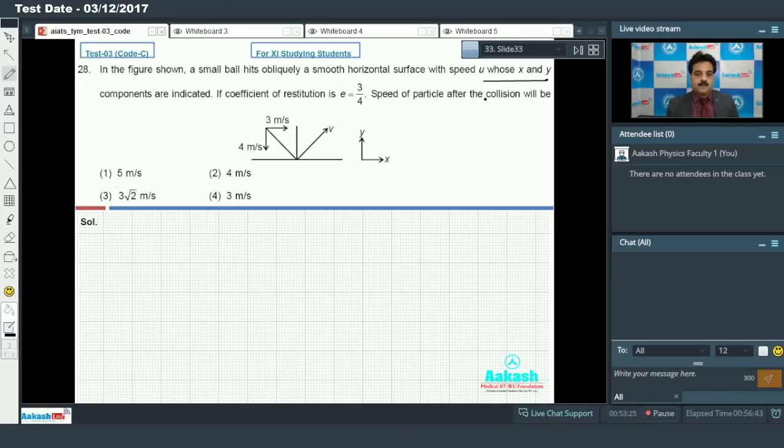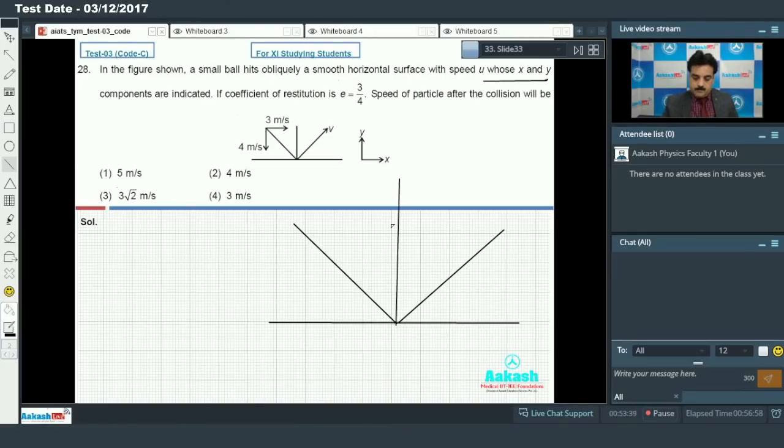If the coefficient of restitution is 3 by 4, the speed of the particle after the collision will be? So if I go for the diagram first, according to the problem, the components of velocities are indicated.